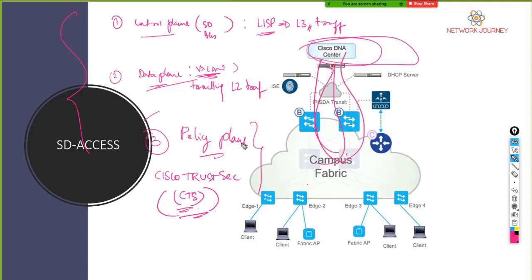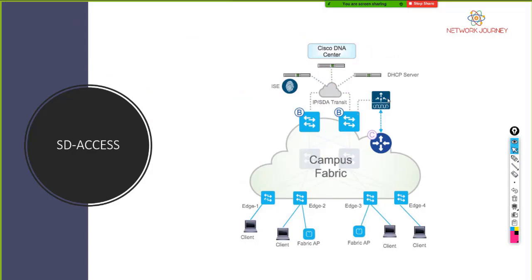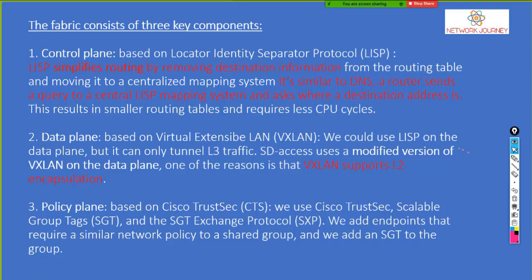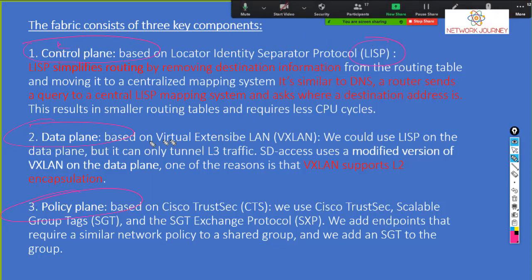Okay, so this is the whole component of the fabric with respect to SD access. So if you see this, the same thing we discussed, we have the control plane, we have the data plane, we have the policy plane. For the control plane, we make use of the Lisp protocol. For the data plane, we make use of VXLAN. And for the policy plane, we make use of Cisco Trust Security.